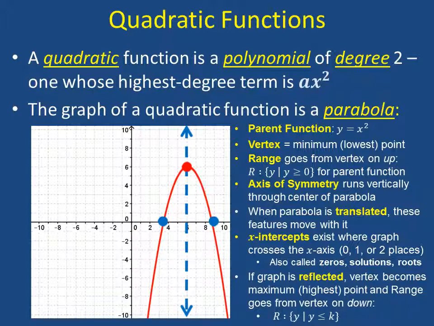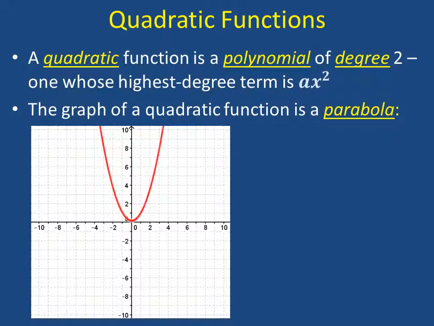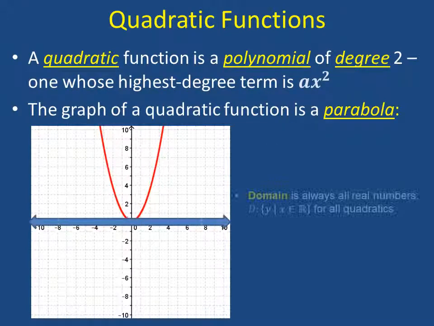If the graph is reflected, the vertex becomes the highest point, the maximum, and therefore the range is going to start from the vertex and go downward. And finally, the domain of the quadratic function is going to be all real numbers. Any number could be plugged in for x.